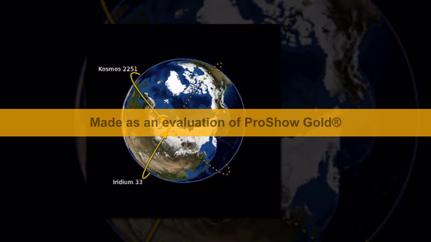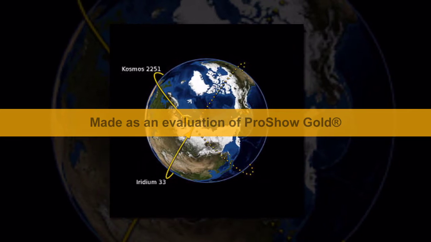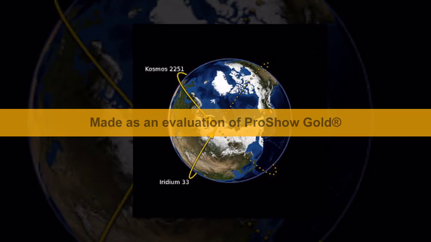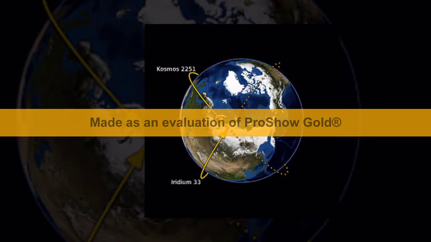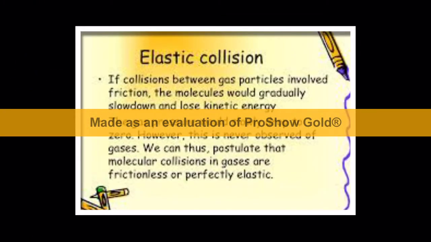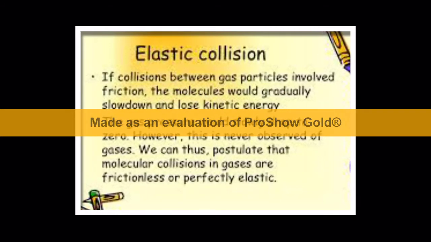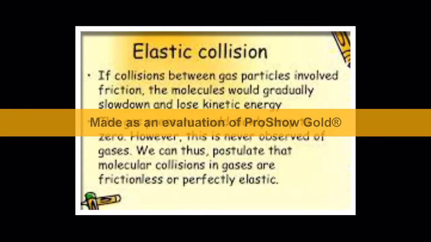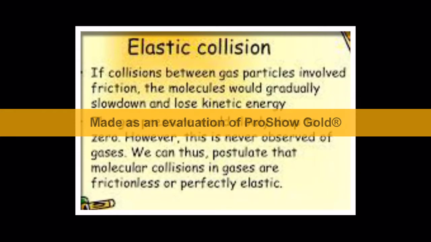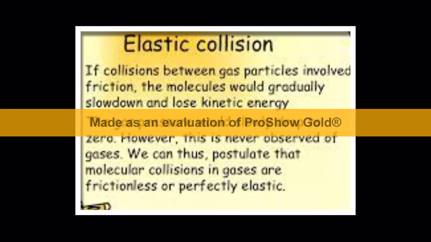As we know that our Earth rotates on its axis. If the collision between gas particles involved friction by the molecules, they would gradually slow down and lose kinetic energy, and the gas pressure would slowly drop to zero. However, this is never observed from gases. We can thus postulate that the molecular collisions in gases are frictionless and perfectly elastic.